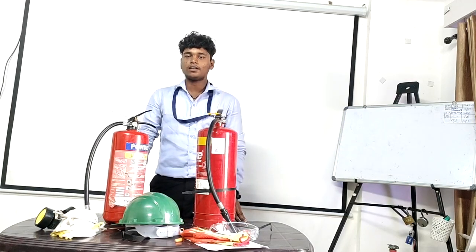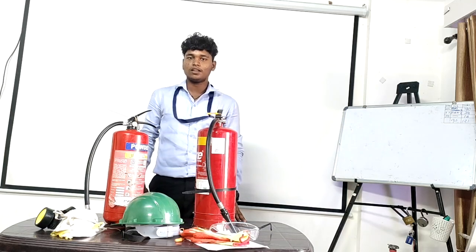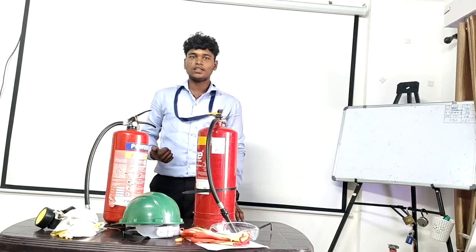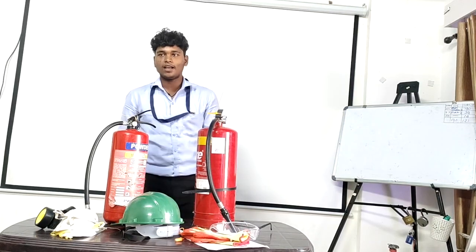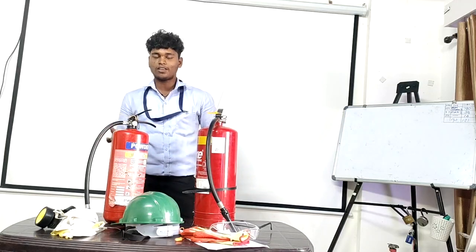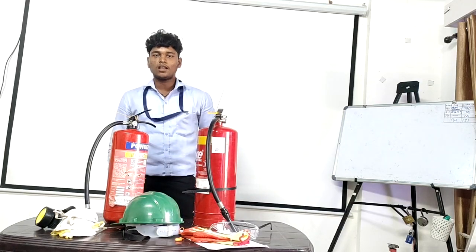In a fire triangle, there are 3 elements: one is oxygen, another is fuel, and heat. Oxygen is present in the atmosphere, heat is any type of spark present or given manually, and fuel is any material that can burn into ashes.